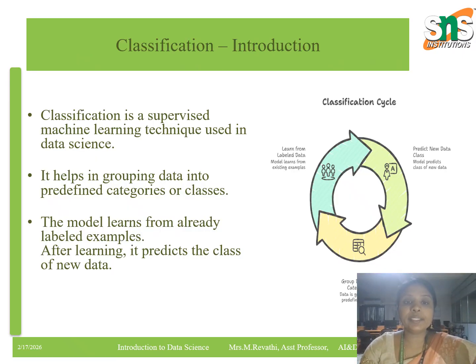Classification is a supervised machine learning technique. Supervised means the model learns from already labeled data. That means we already know the correct answer. For example, if we show the model many emails labeled as spam or not spam, it learns the pattern. So after learning, when a new email comes, it predicts whether it is spam or not. So classification is about grouping data into predefined categories.